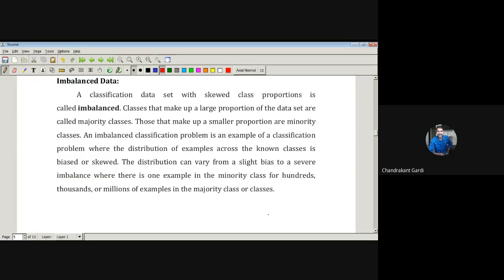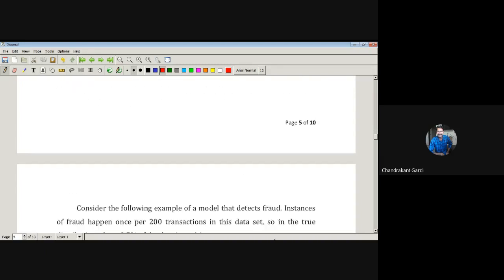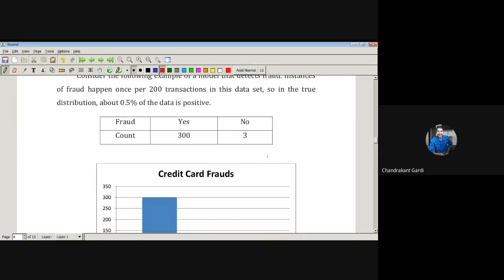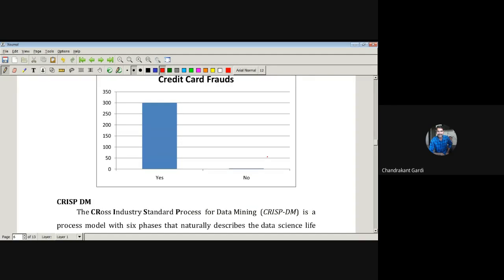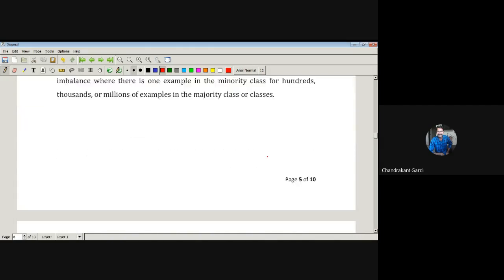If there are 300 defaulters, there need not be 300 non-defaulters, but at least they should be comparable. If there are 300 defaulters, there can be 200 or 178 non-defaulters. But 300 and 3, these two numbers are not at all comparable. Therefore the model will not learn from this data with much efficiency. It will learn, but that learning is of no use, so to say.